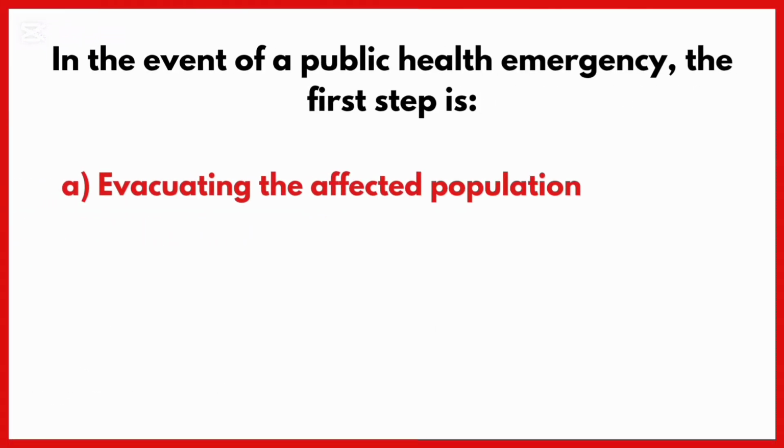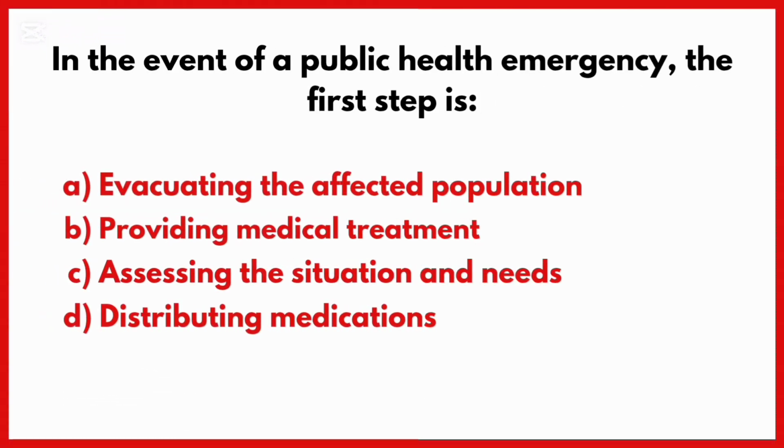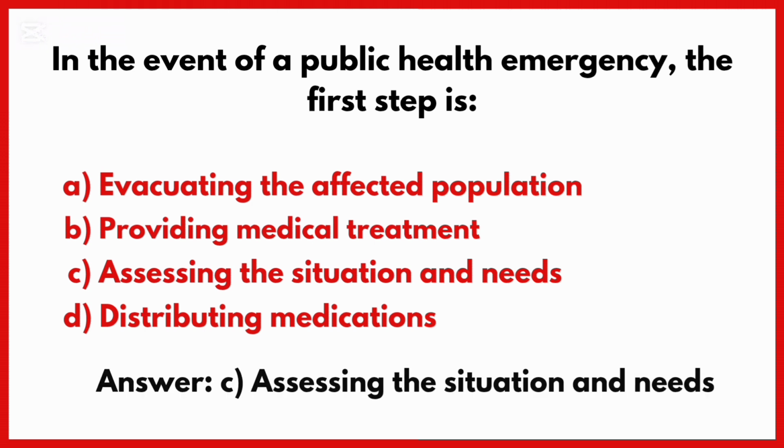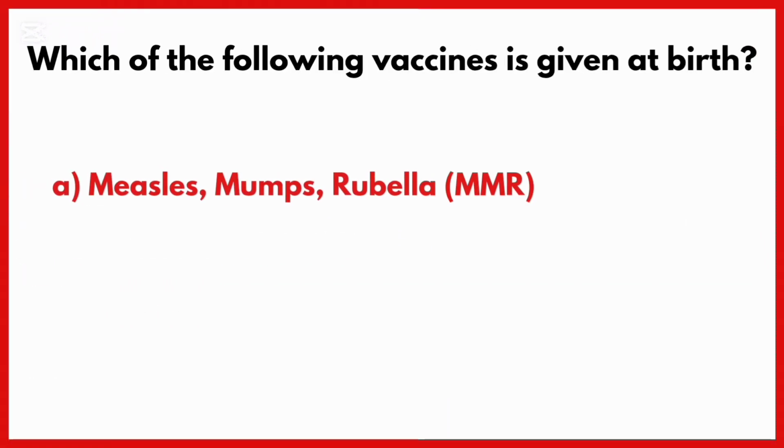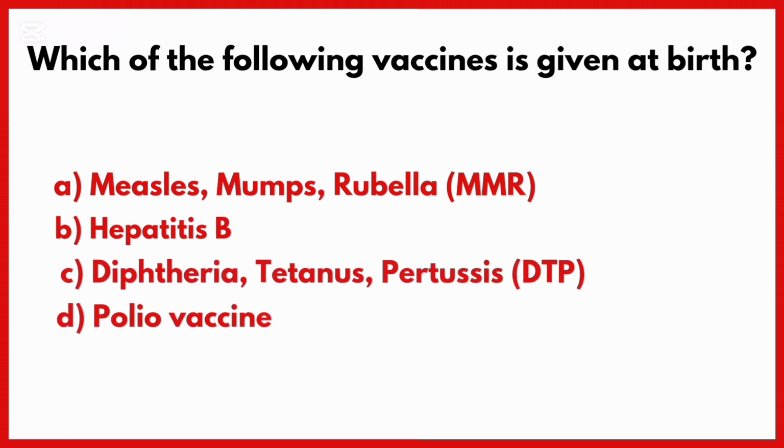In the event of a public health emergency, the first step is. Correct answer is option C, assessing the situation and needs. Which of the following vaccines is given at birth? Correct answer is option B, hepatitis B.